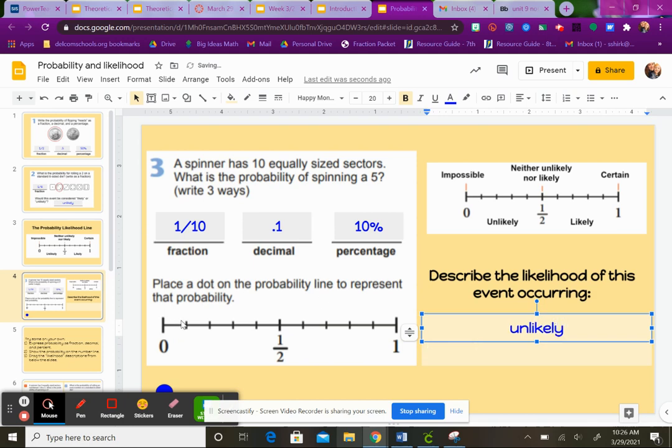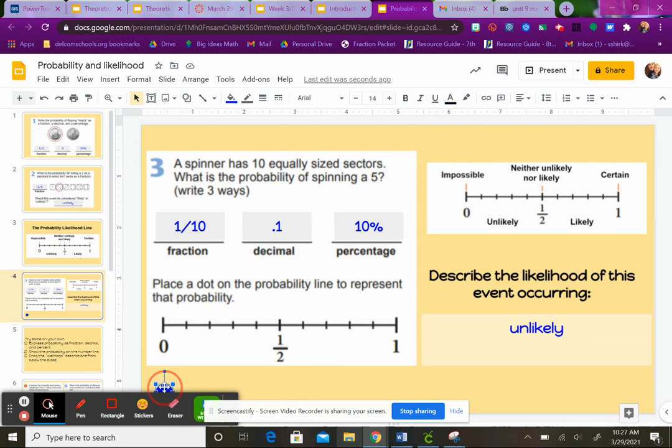And I need to graph that on the number line. And from 0 to 1, I'm going to go ahead and double check this. I have 1 tenth, 2 tenths, 3 tenths, 4 tenths, 5 tenths, 6, 7, 8, 9, 10 tenths. So 1 out of 10 is going to be right here.